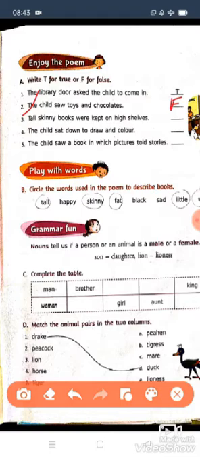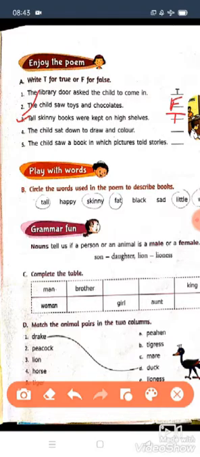Next, number 3 question. Tall skinny books were kept on high shelves. Tall and skinny books were kept on high shelves. Yes children, this statement is true as given in the poem.